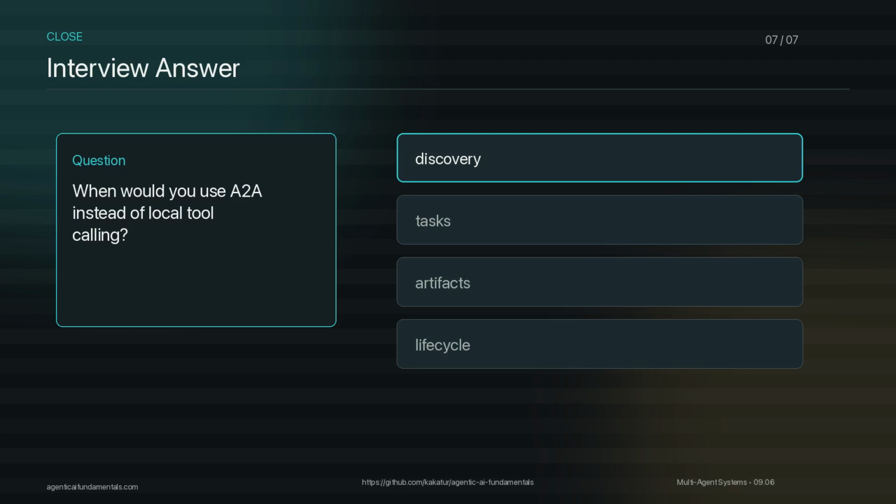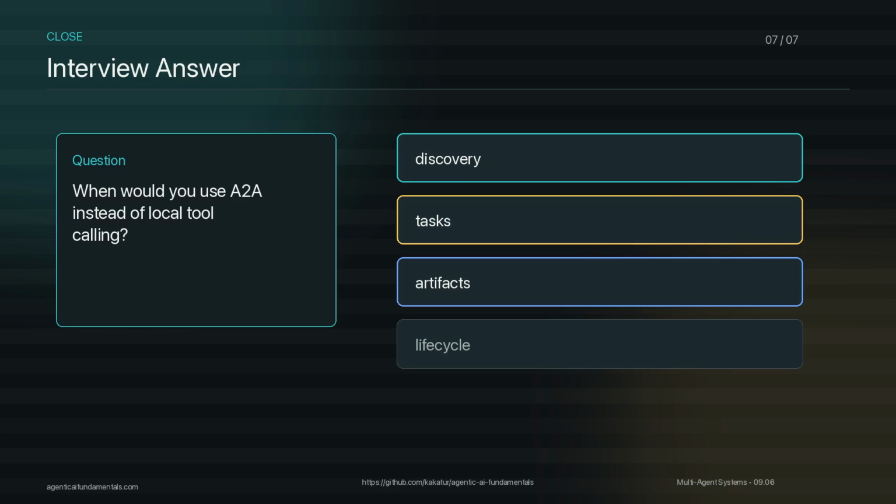Use this as the interview answer. A2A is a protocol for agents that need to discover each other, exchange tasks, track task state, and return messages or artifacts across a boundary. It is different from a tool call because the remote agent owns its own behavior and lifecycle. It is useful when agents cross runtime, team, or vendor boundaries. And the caution is just as important. If you do not need interoperability, do not add a protocol boundary just to make a local workflow look more distributed.